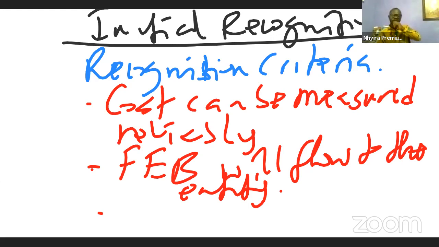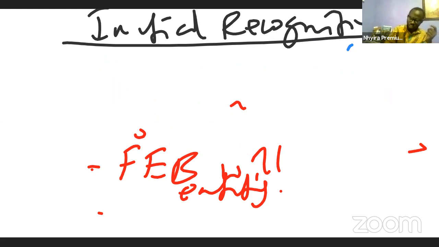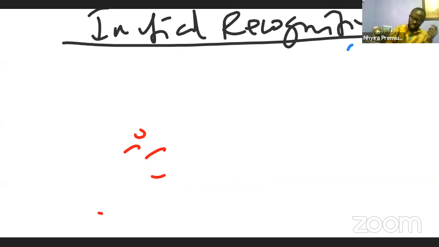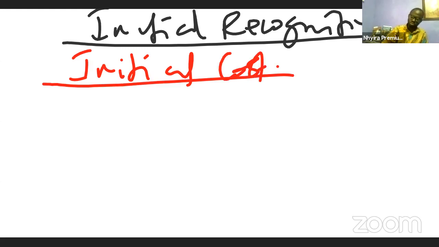So if these are the recognition criteria, how do we determine the initial cost of the property, plant, and equipment? The standard states that the initial cost of property, plant, and equipment shall be the purchase cost and any direct cost incurred in the acquisition of the asset, or any direct cost incurred in bringing the assets to its present use.